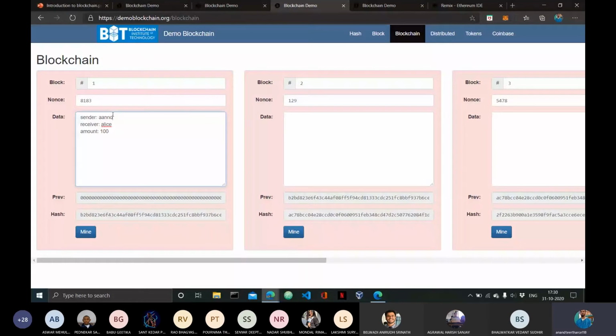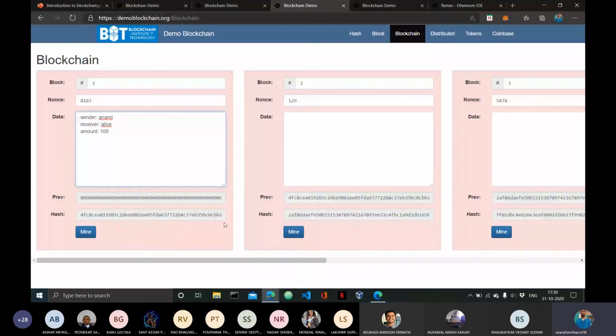As you can see, as soon as I change the name of the sender from Bob to Anand, the hash changed. This means that the previous hash field, which holds the hash of the previous block, will now not match the hash of this block, right? So the cryptographic link between these two blocks is broken.